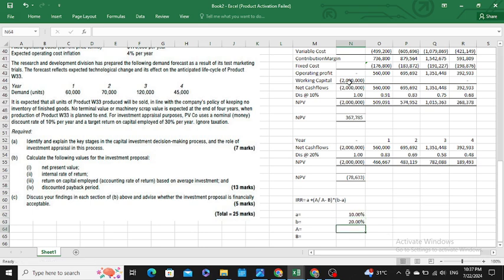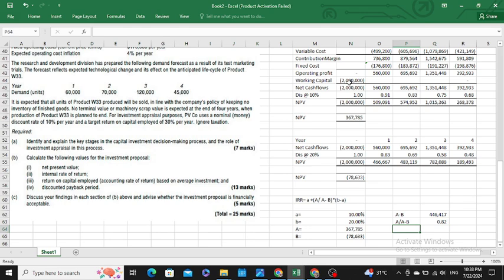At 10%, you are having a positive NPV of 367785, which is represented as capital A, and at 20% you are having a negative NPV of 78633. So I would subtract capital A minus B, which means my A, 367, would be subtracted with minus 78633. Then A upon A minus B, your A would be 367,785. It is divided by A minus B, it comes to 0.8.